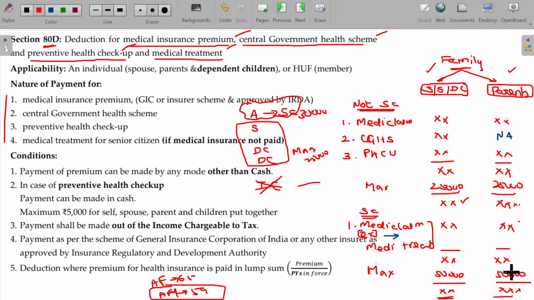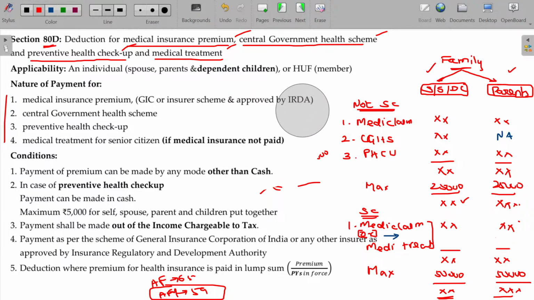So, which is not applicable? Central government health scheme is not applicable. Hope you will be now able to understand. One more point to be noted here is these payments should be in the form of account payee cheque or RTGS or NEFT, should not be in the form of cash. Should not be in the form of cash, except this preventive health checkup can be in the form of cash,